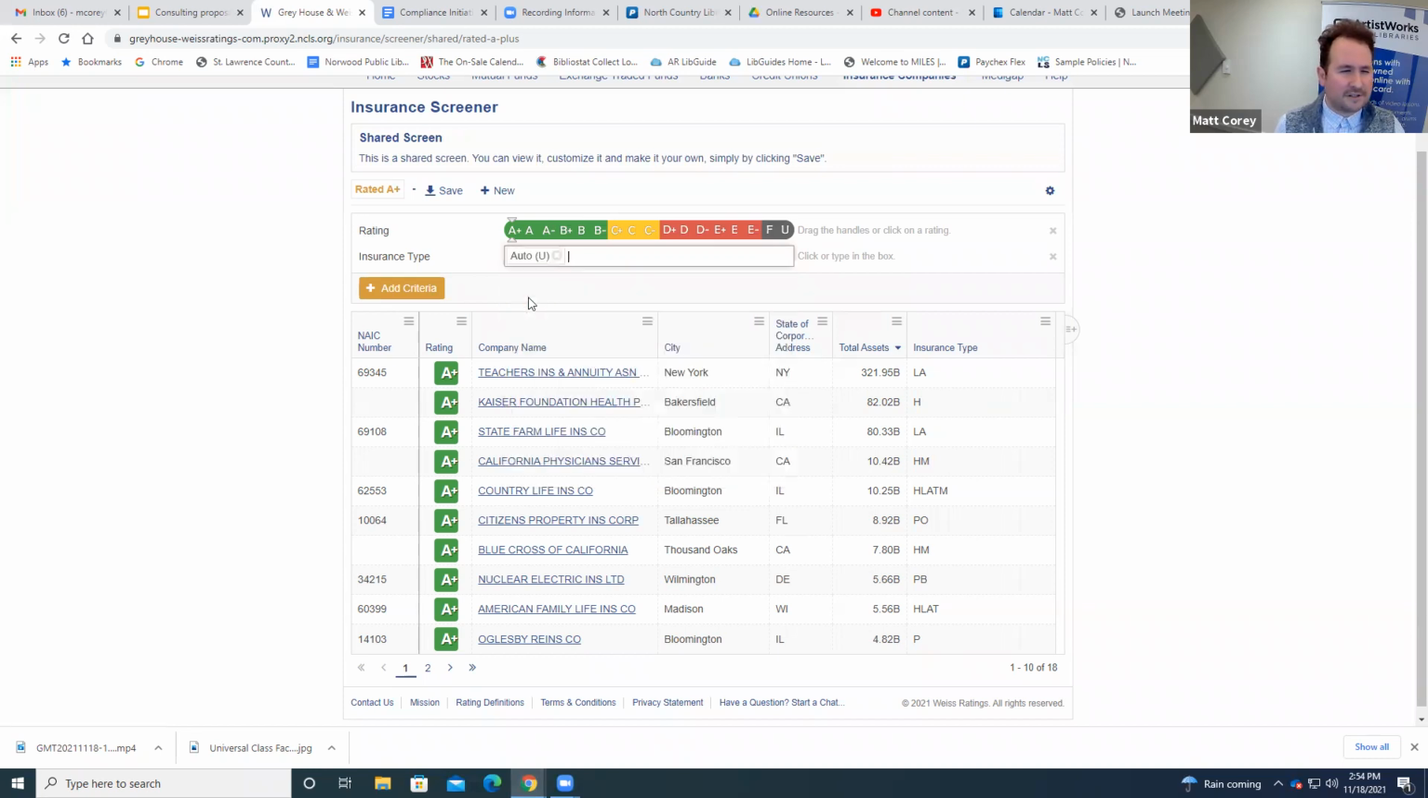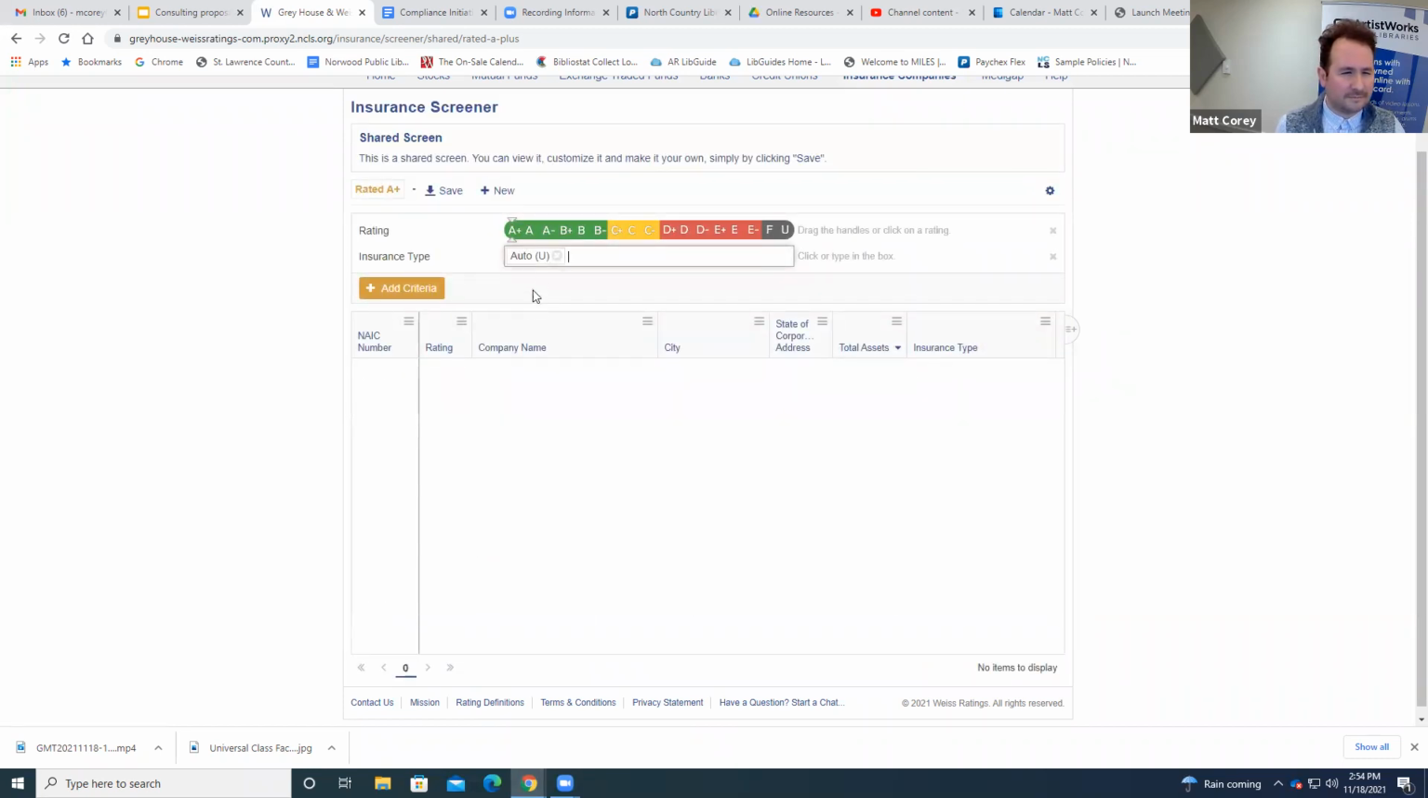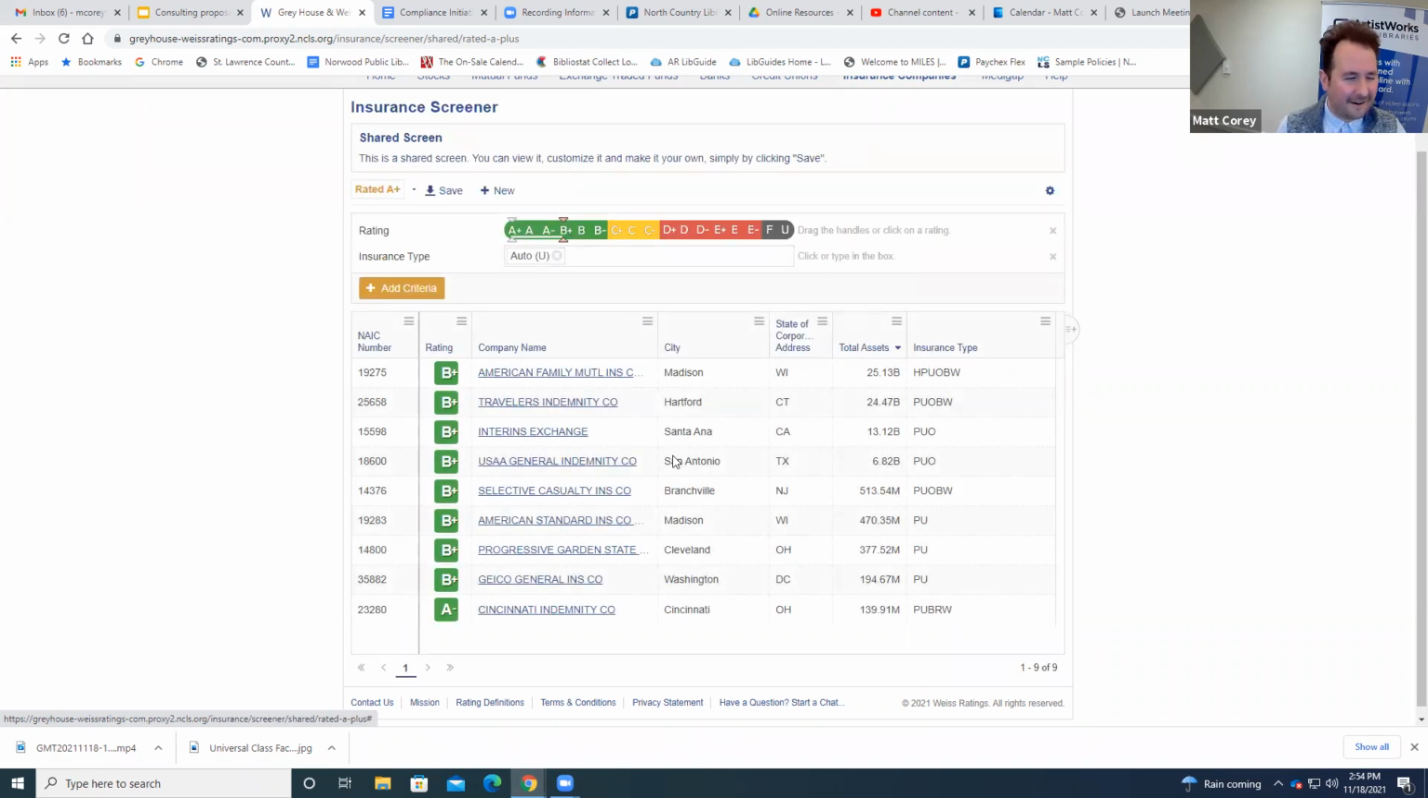And let's throw in auto. No auto insurance companies in A+. What about A? Nope. Okay. Hopefully I'm doing this right. Oh, here we go. Okay. Cincinnati Indemnity. Oh, okay. Here we go. Now we're seeing Geico show up as a B+. Isn't that interesting? There just really aren't a lot of A-rated auto insurance companies.